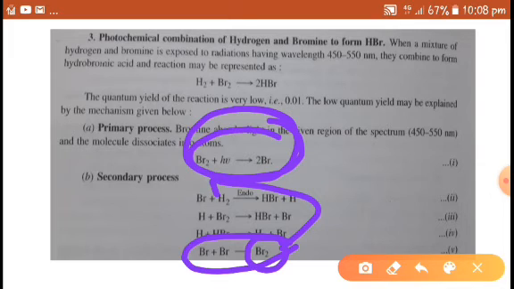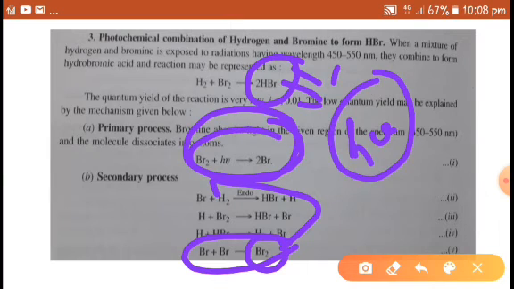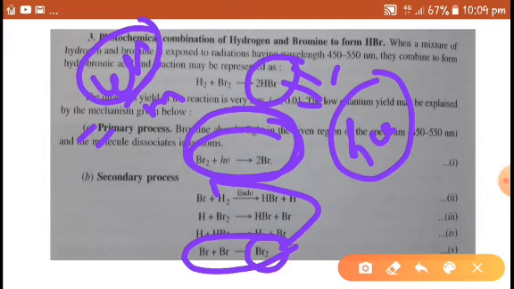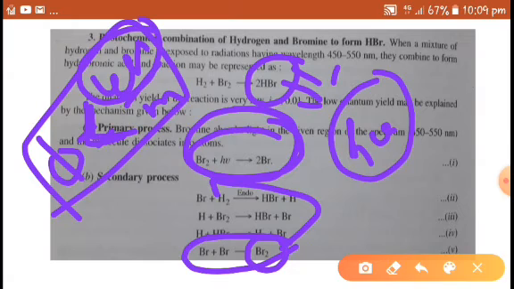So that's why, to get the product, hydrogen bromide, we have to supply more quanta of energy, and a lesser number of molecules are reacted. That's why the quantum yield of this reaction is very low, that is 0.01. Okay, that is the reason behind the low quantum yield of the reaction of hydrogen and bromine.